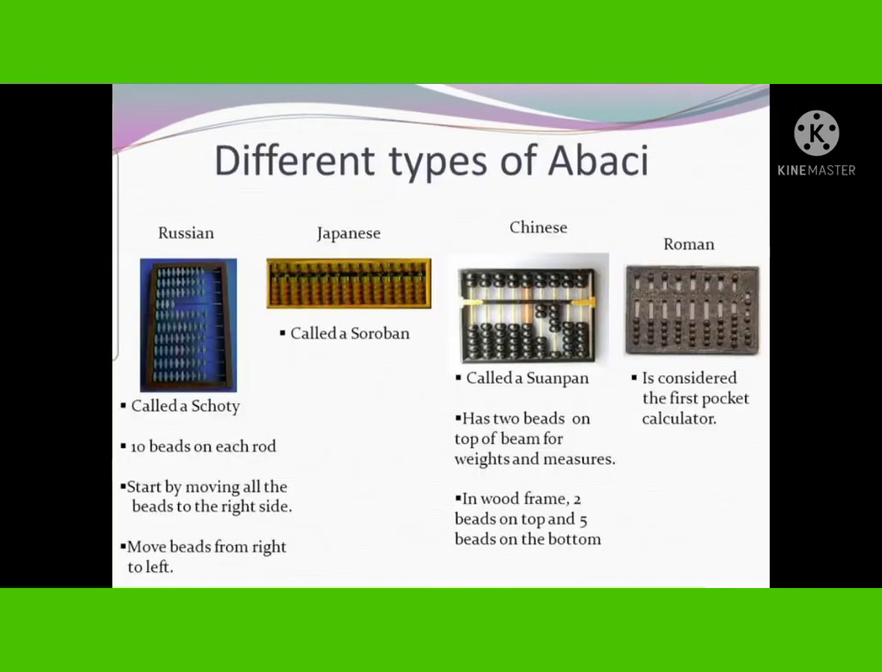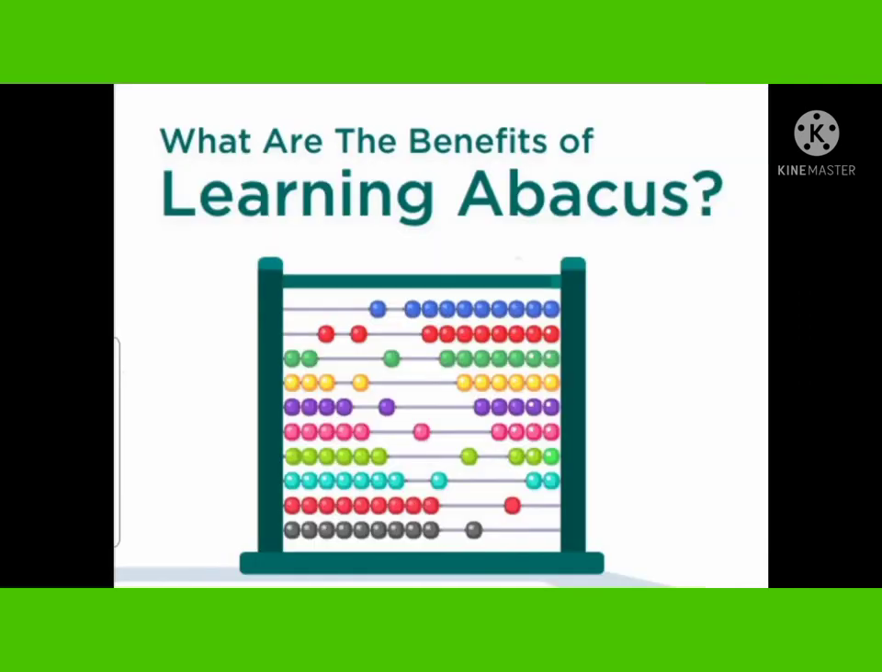Now, you can see different types of abaci. This is how the Russians, Japanese, Chinese, and Roman people use them. The one we are using now is the Japanese style, which is called Soroban. The kit is the same, but it is named differently in different countries. Here in India, we are using Soroban, that is the abacus kit.